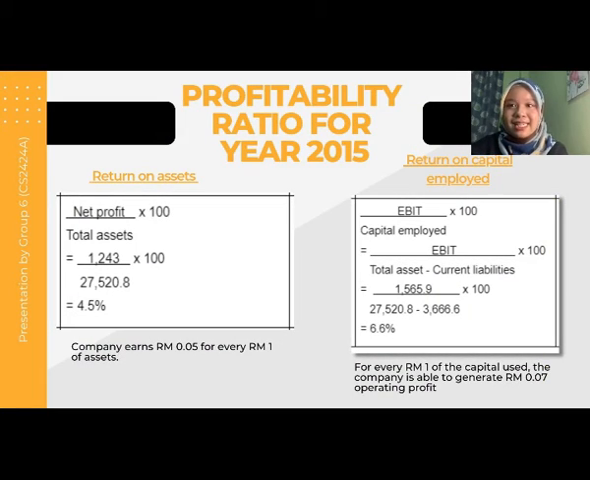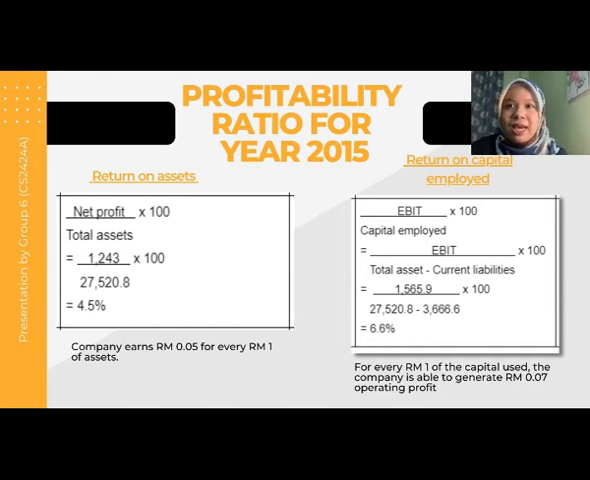Moving on, the next element in profitability ratio is return on assets. To obtain return on assets, the formula is to divide net profit by total assets and times with 100 to get the percentage. And the return on assets for Genting Malaysia for the year 2015 is 4.5%, and that means the company earns 5 cents for every RM1 of assets.